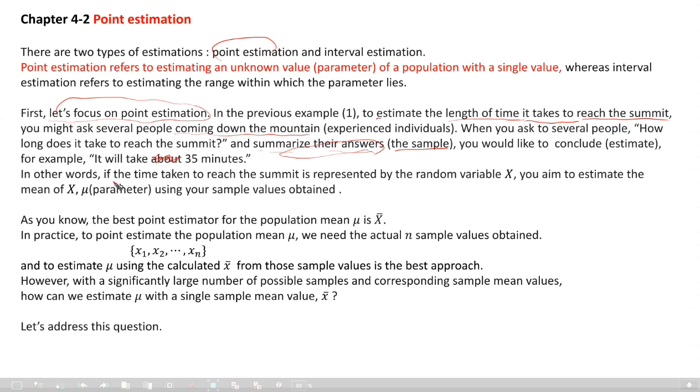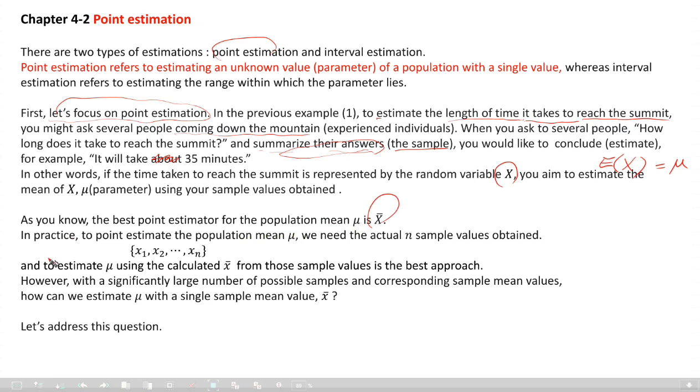In other words, if the time taken to reach the summit is represented by the random variable x, you aim to estimate the mean, the expectation of x, in other words, the mean mu, using your sample values obtained. It is reasonable to estimate the length of time this way. As you know, the best point estimator for the population mean mu is x bar.